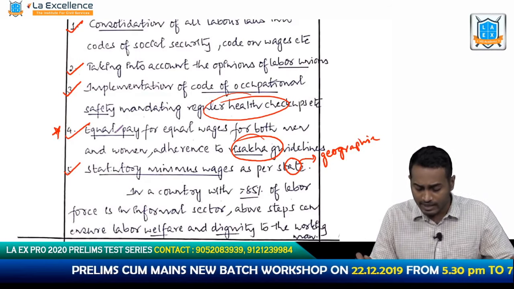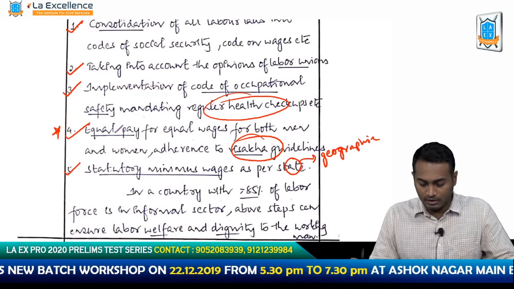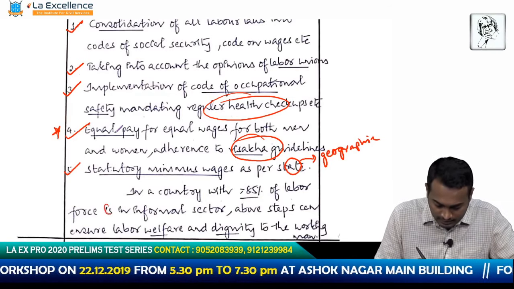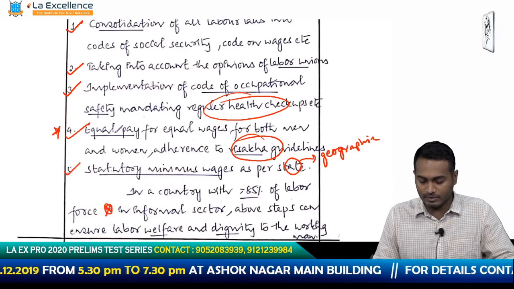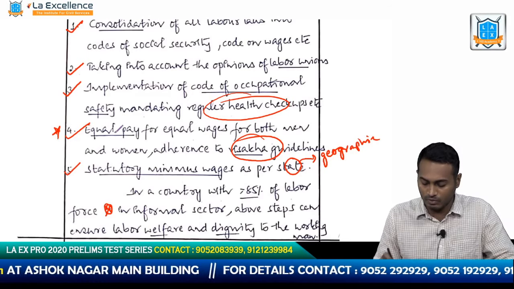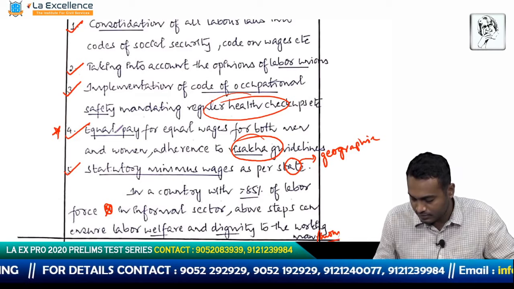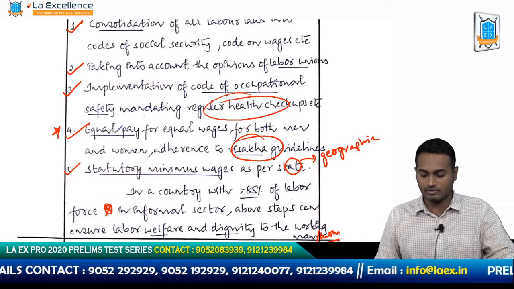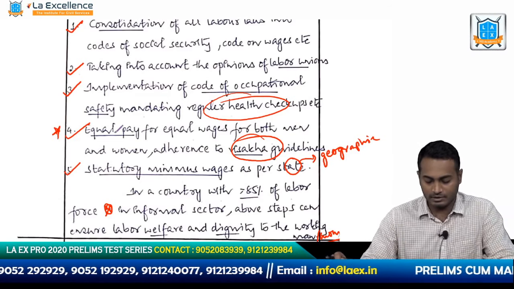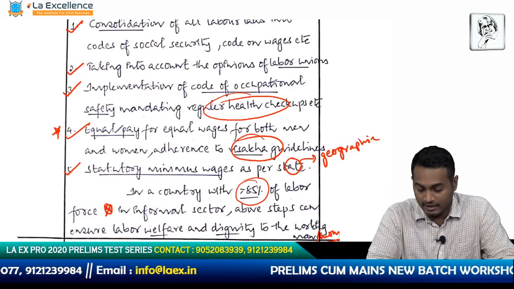Okay, in a country with greater than 85% of labor force in informal sector, this is grammatically wrong, in informal sector, above steps can ensure labor welfare and dignity to the working man, women. Okay, this is properly engendered. Okay, so this is a decent conclusion. In fact, this is a beautiful conclusion because it also has a fact in it. So overall, I think he did really well.